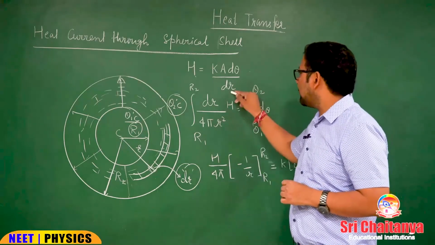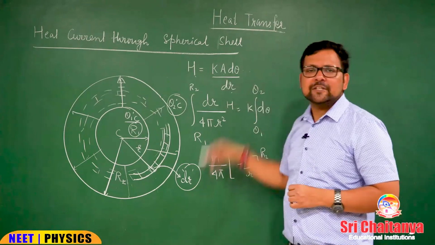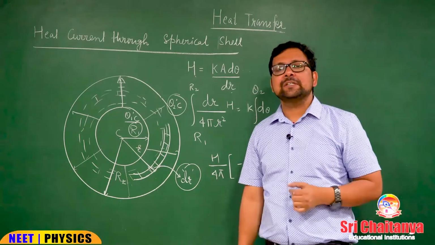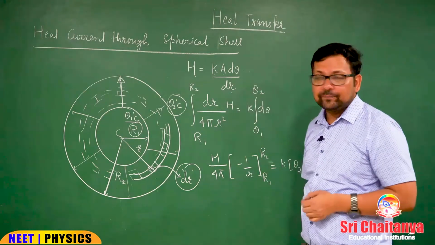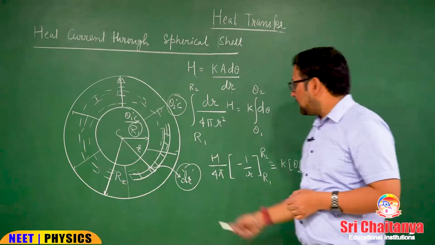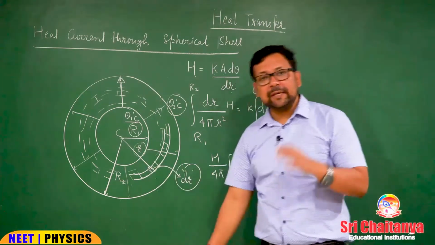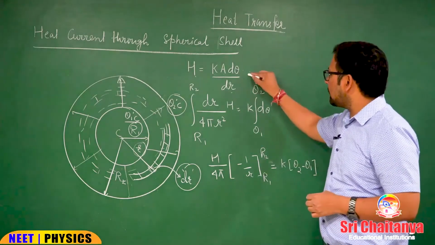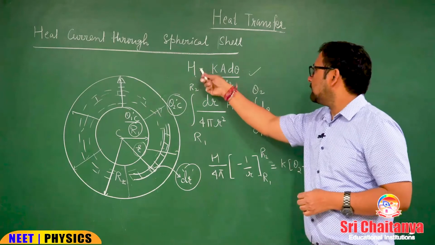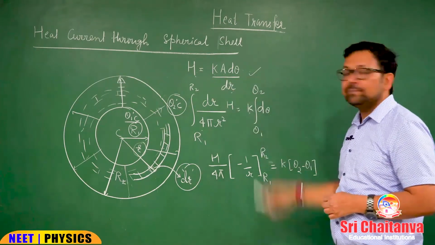So heat current for dr is also H. K A d theta by dr, where I have assumed that temperature difference across dr is d theta. What is A? Till dr you can see the radius is r. So obviously area would be 4 pi r square. So I can rearrange this equation as dr upon 4 pi r square into H is k d theta.